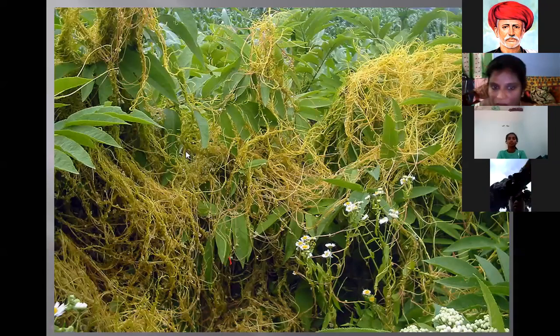Next, I will give some explanation of the next topic. What is the next topic? The Cuscuta plant. See this picture. This is Cuscuta, one of the medicinal plants.